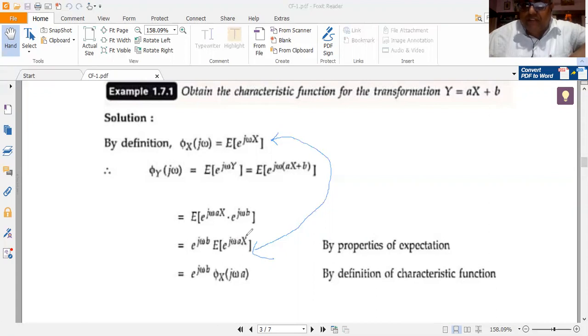So what is this? If the expected value of e to the power of j omega x is equal to phi x of j omega, then the expected value of e to the power of j omega ax is simply nothing but phi x of j omega, wherein omega is replaced by omega a. So treat omega a as one entity.